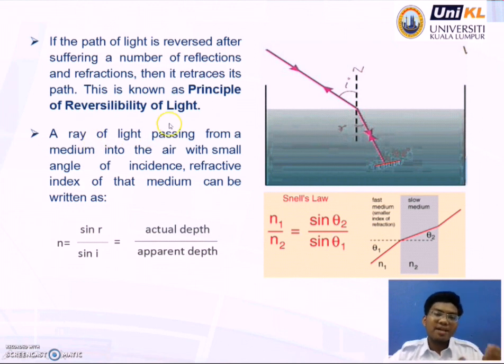Okay, for a ray of light passing from a medium into the air with a smaller angle of incidence, the refractive index of that medium can be written as n. The refractive index is equal to sin r over sin i, which is sin of refraction over sin i. It can be written also as real depth divided by apparent depth.